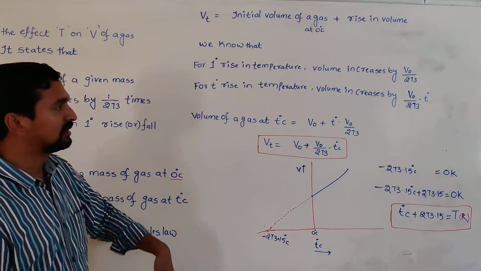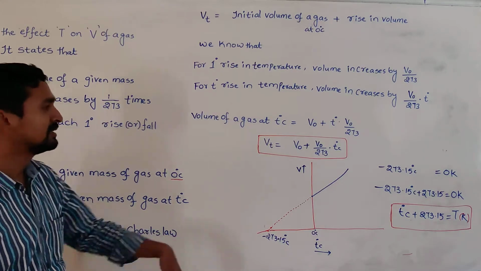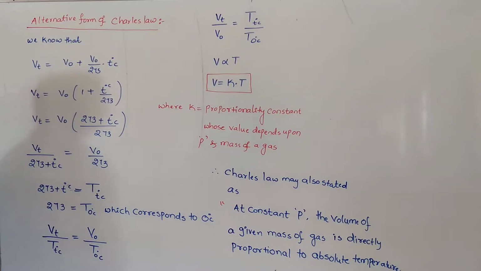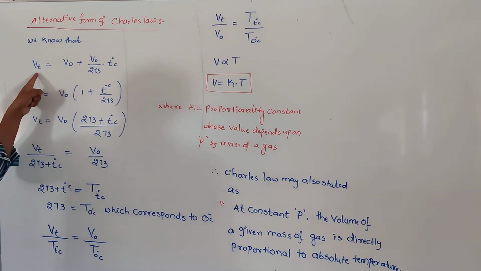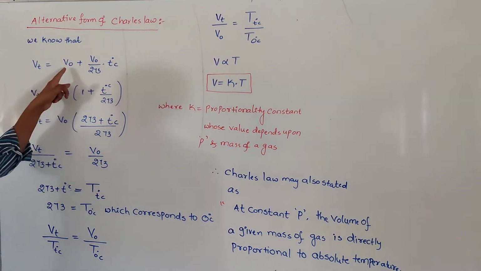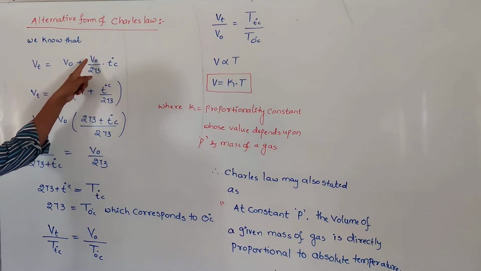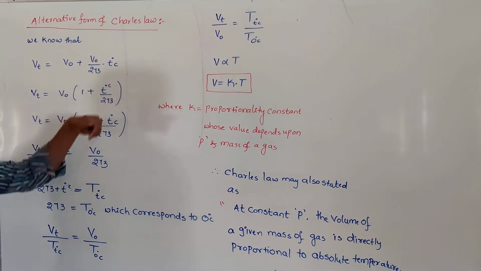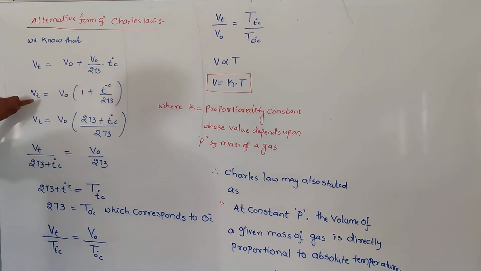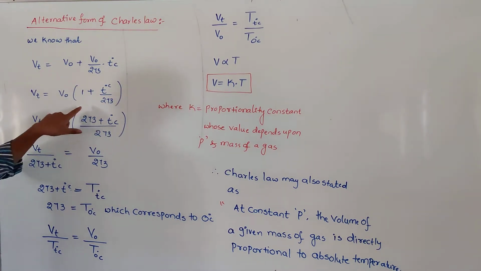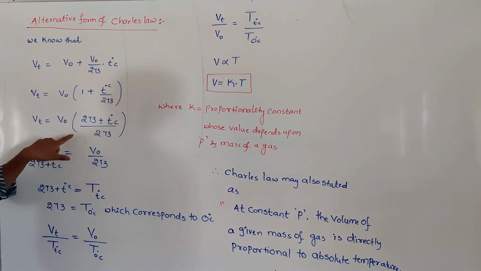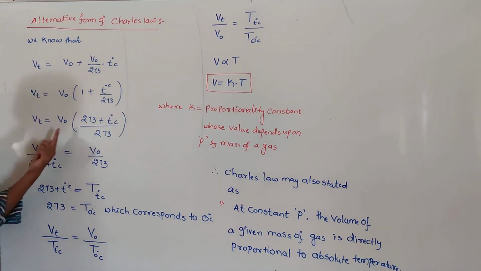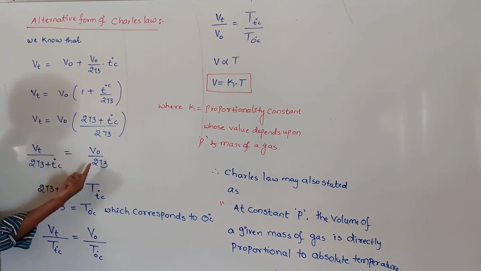Now there is an alternate form of Charles law, which I will discuss. From that derivation, the volume of a gas at T degrees centigrade is equal to the initial volume plus the rising volume, V naught by 273 into T degrees centigrade. Simplifying, Vt is equal to V naught times 1 plus T degrees centigrade by 273. Taking the LCM, Vt is equal to V naught times 273 plus T degrees centigrade by 273. Rearranging, Vt by 273 plus T degrees centigrade is equal to V naught by 273.